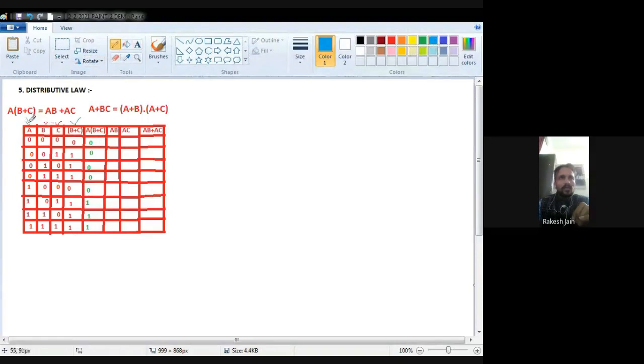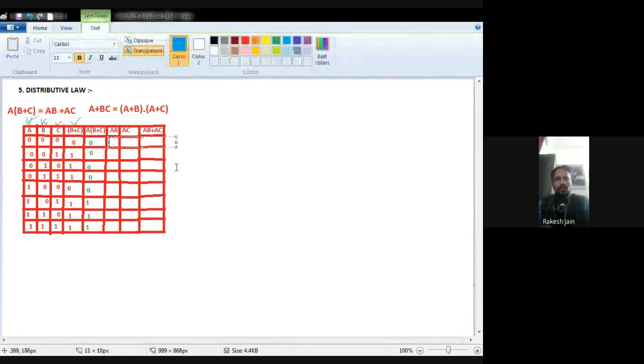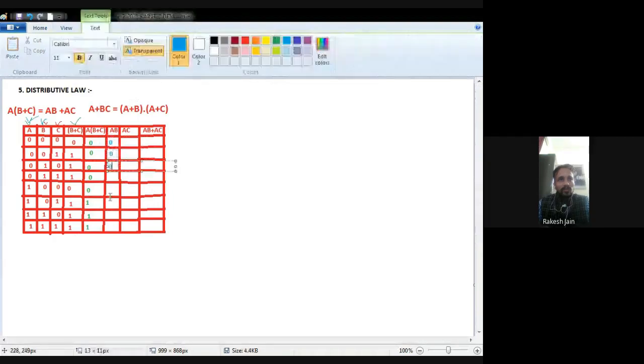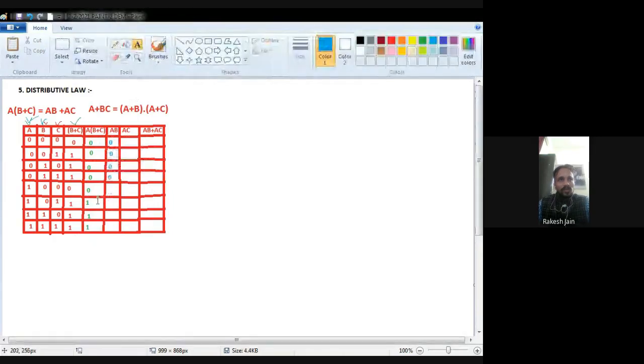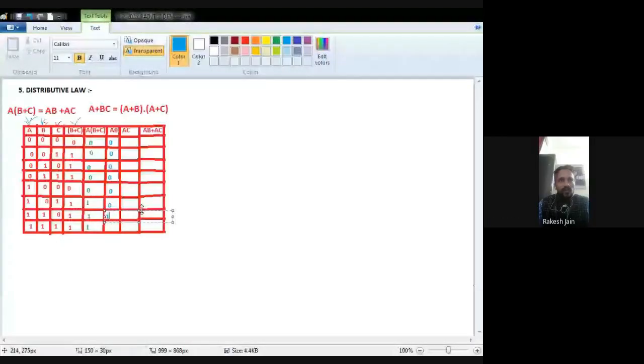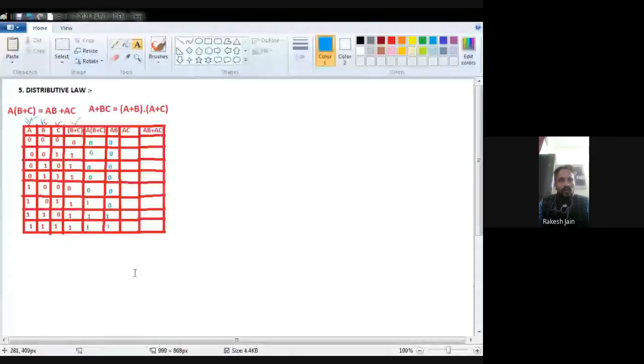Now what we have to check? We have to check that in A and in B plus C line, in both of these two lines, no one is 0. If anything is 0, then the output will be 0, because this is AND operation. A dot B plus C. B plus C we find, A I have. So A dot B plus C means if any input is 0, output will be 0.